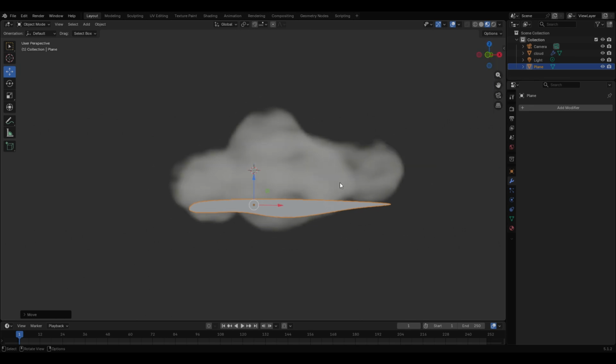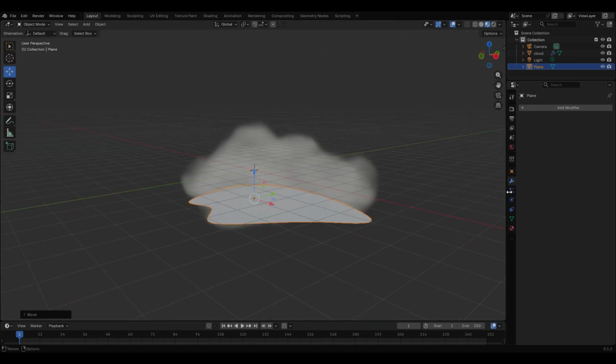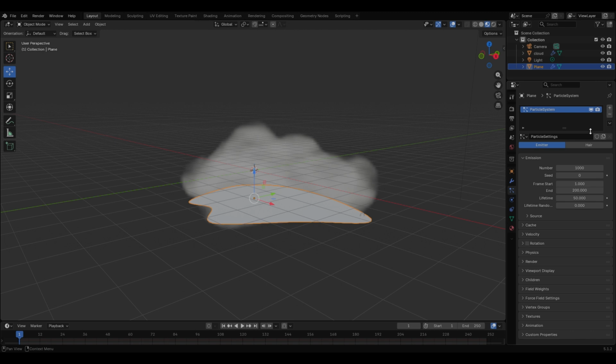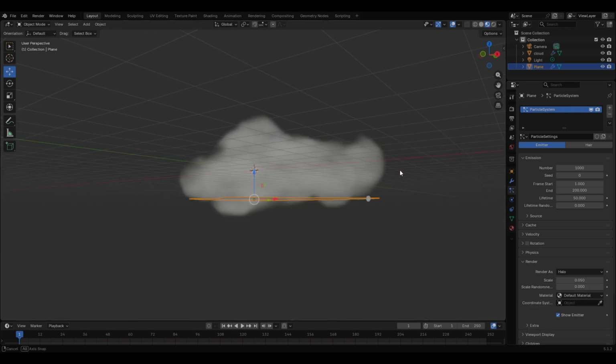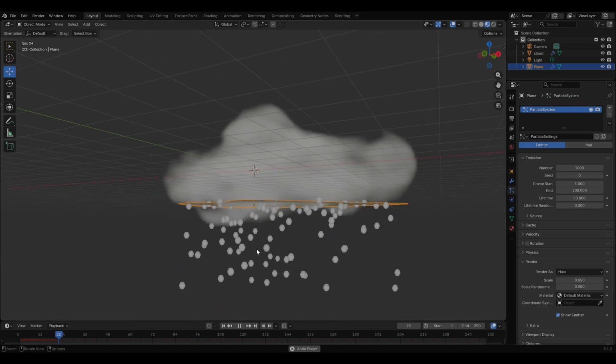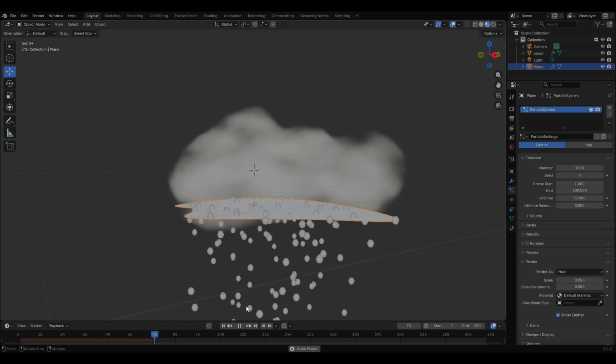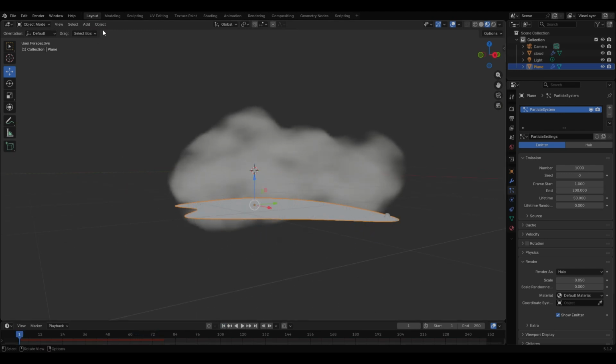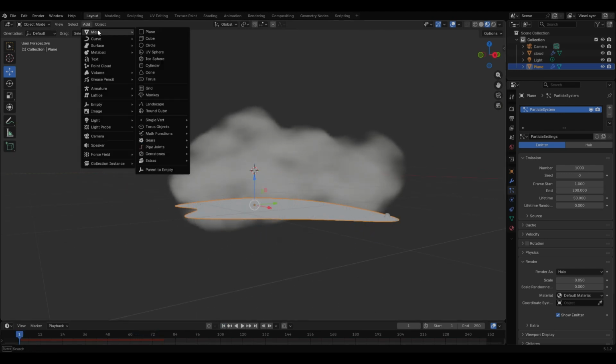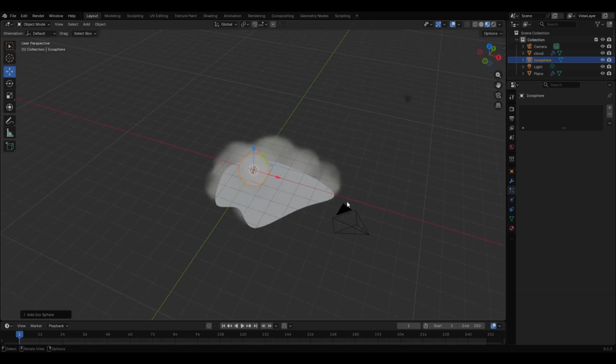The plane will later emit our particles, so we need to add a particle system to it. Leave it on emitter, and when we hit play, we see, yeah, that doesn't look like rain. We need a raindrop object. For that we will use an icosphere.